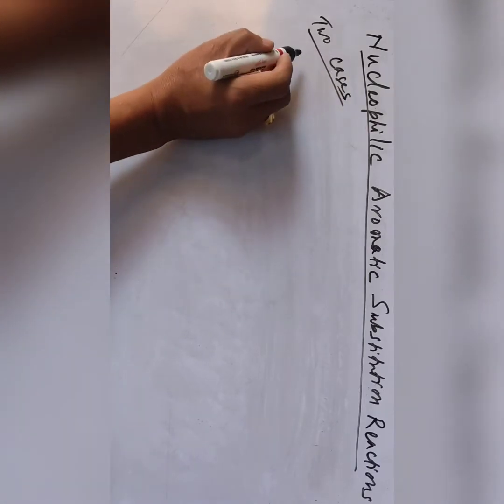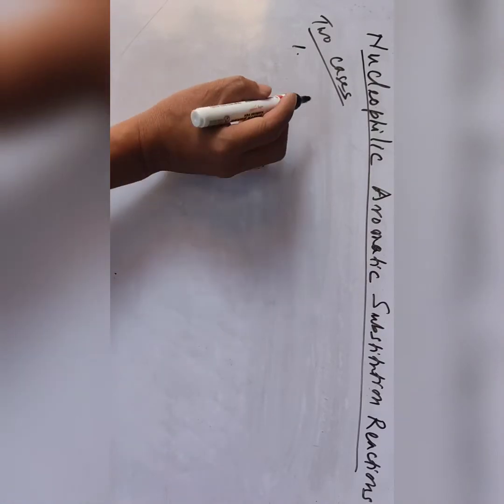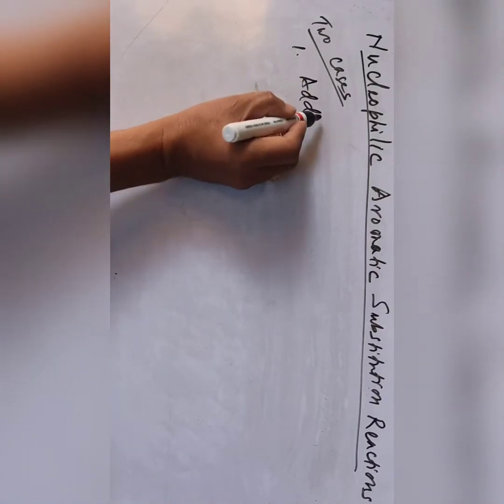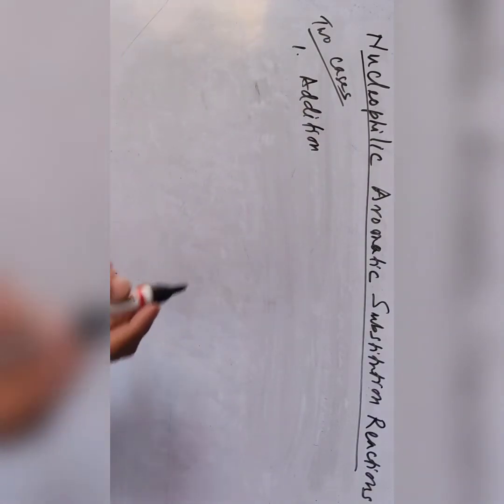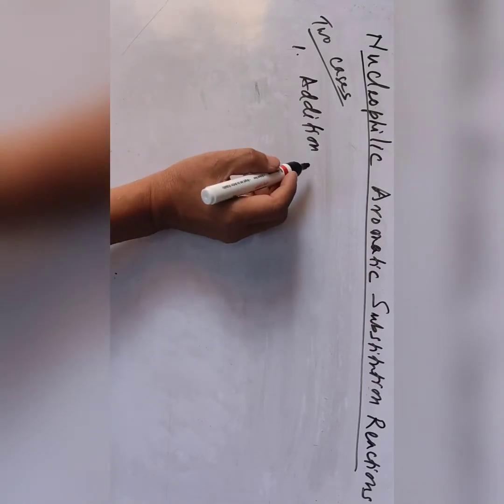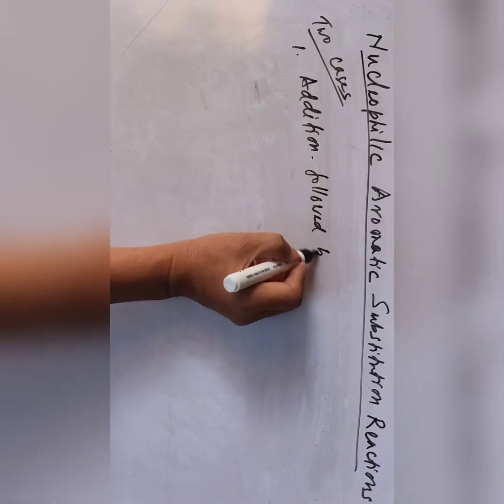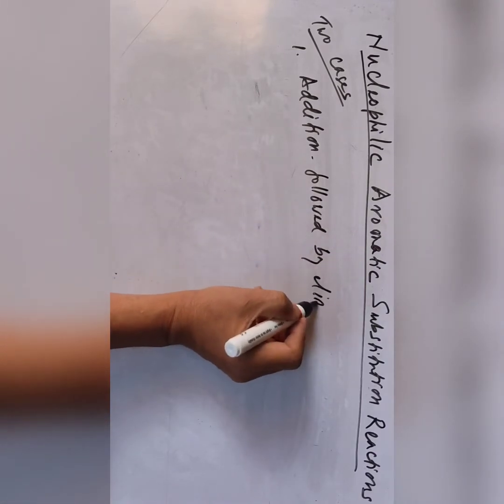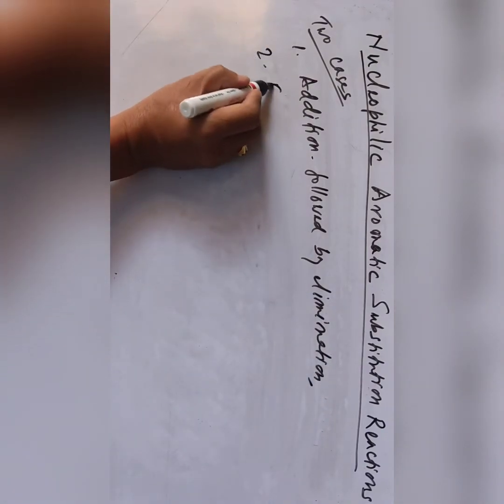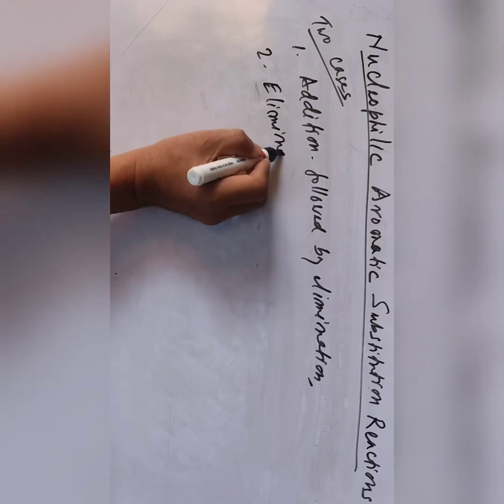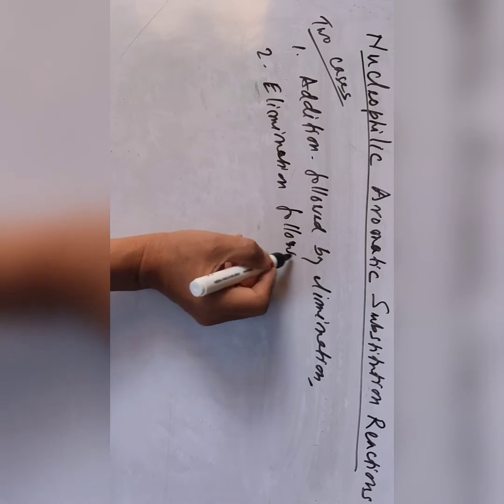The first one is addition followed by elimination. The mechanism of nucleophilic aromatic substitution reaction can take place in two ways: addition followed by elimination, and in the second case, elimination followed by addition.